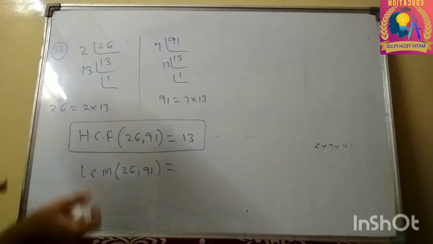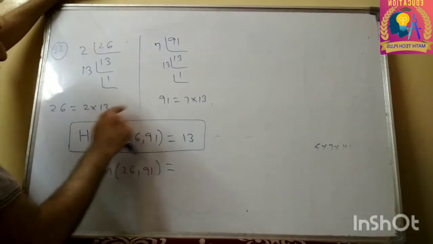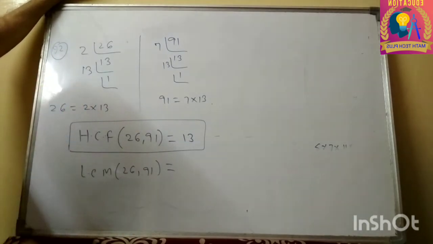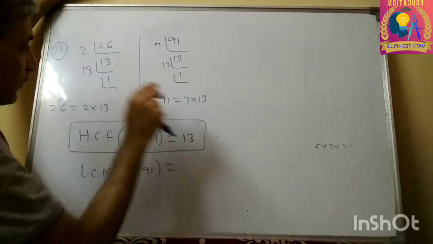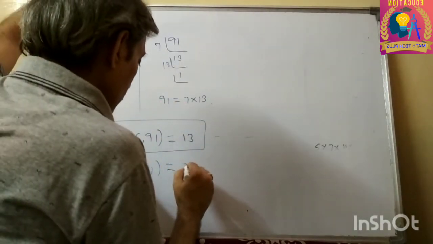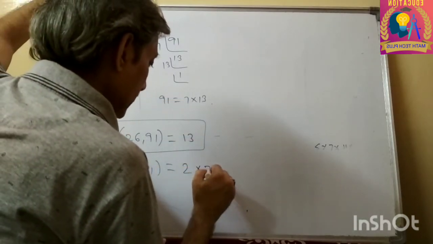So how to get the LCM? Now we have already factorized these two numbers. Firstly, you write all the different prime numbers, either here or here. So 2, 7 and 13.